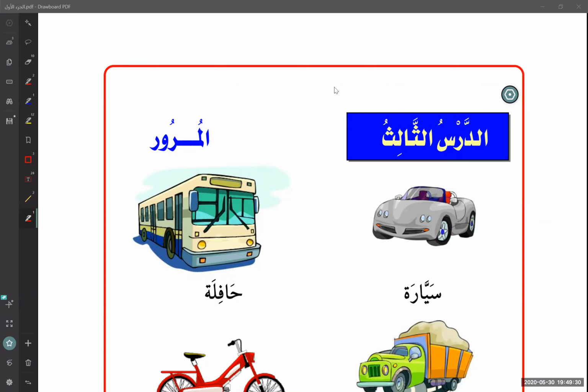So we're starting with الدرس الثالث, the third lesson. In this lesson, we have something new. The topic of the lesson is al-murur. Al-murur. What does al-murur mean? It means traffic.